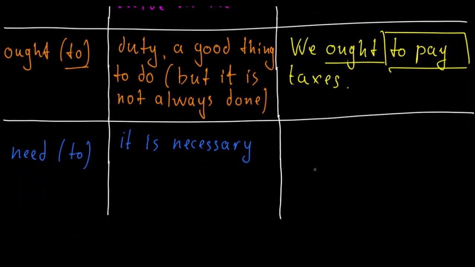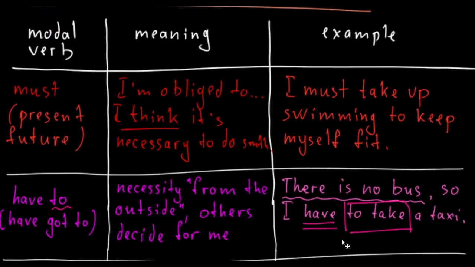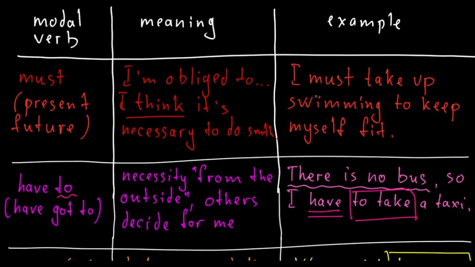Let's have some example. His car needs fixing, or in other words, his car needs to be fixed. So in this case, I just express again my opinion, but it's not so strong. If we compare must and need, with must I am obliged to.